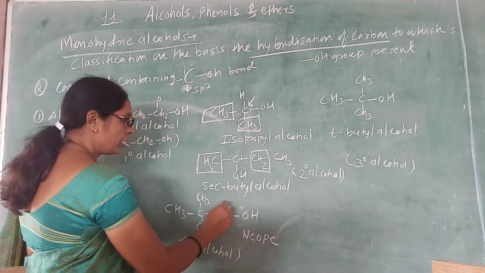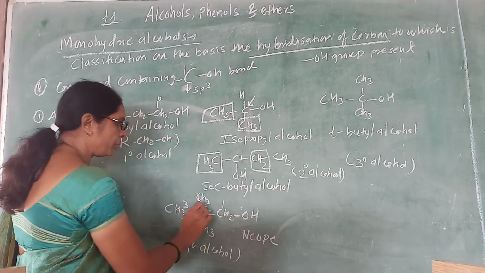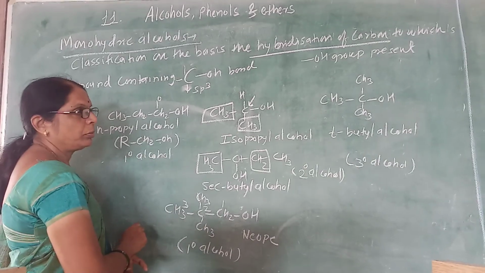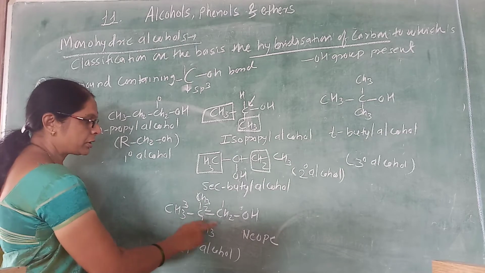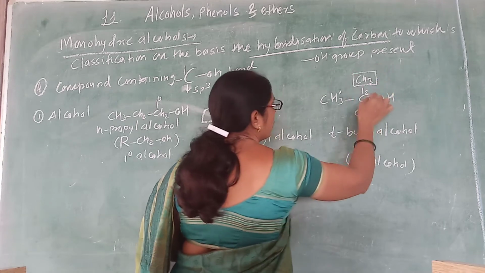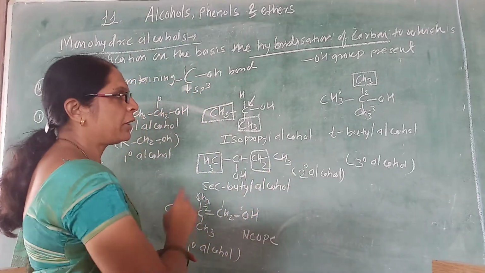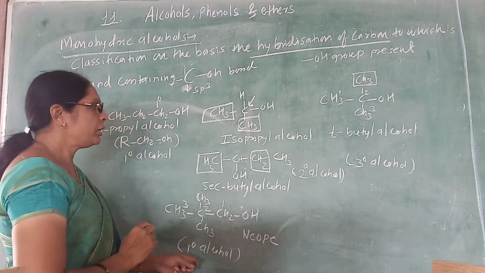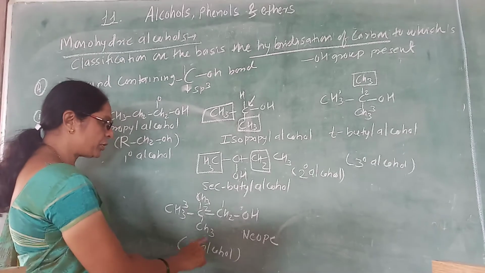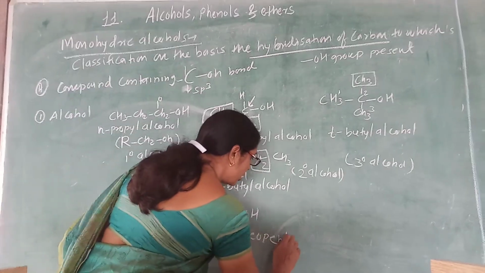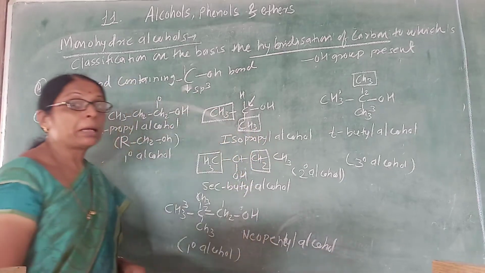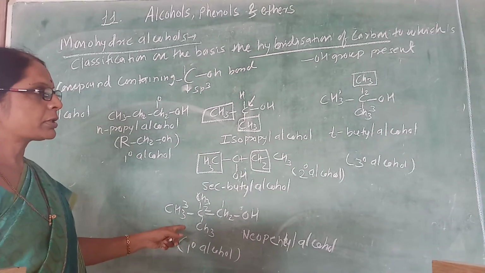Because we know the condition. In the continuous chain, if there is a 2-methyl group on the second carbon, then that is the condition of neo. Here, 1, 2, 3, there is only one methyl group. So you can write the IUPAC name, you can consider like this way. Here, as there is a 2-methyl group on the second carbon, it is a neo. It has a total of 5 carbons, so it is neopentyl alcohol. So remember, neopentyl alcohol is an example of primary alcohol.